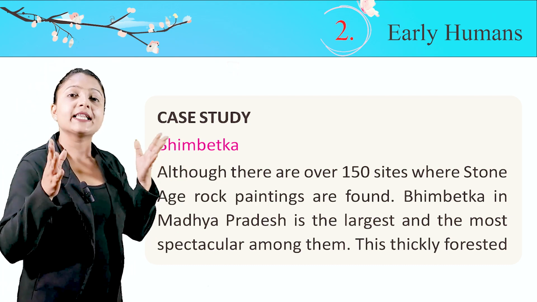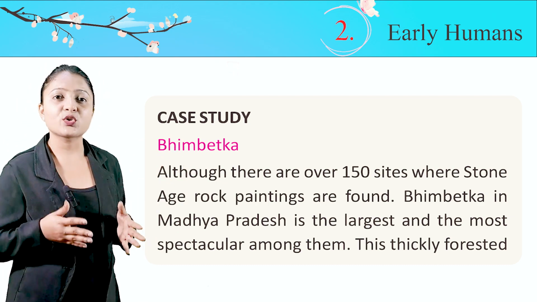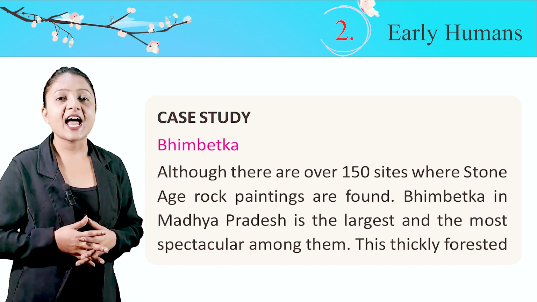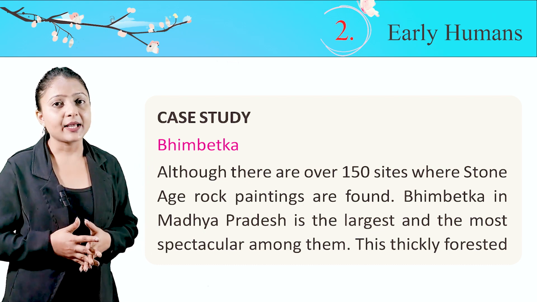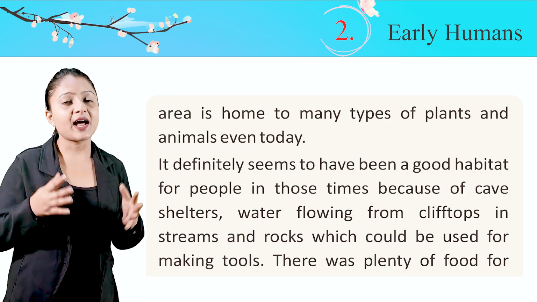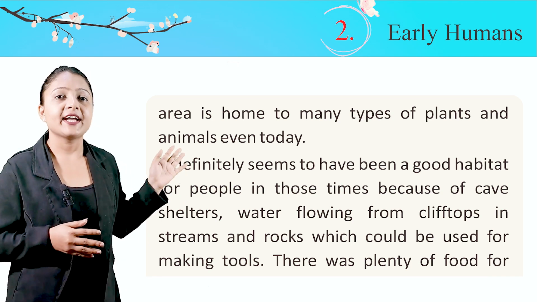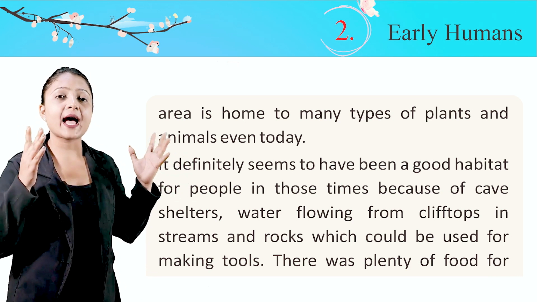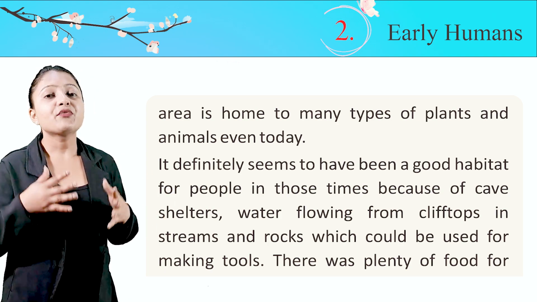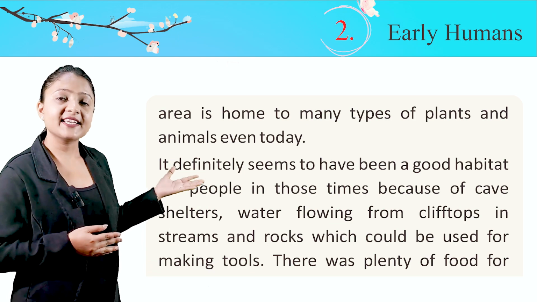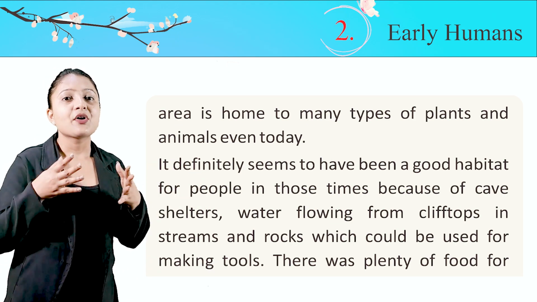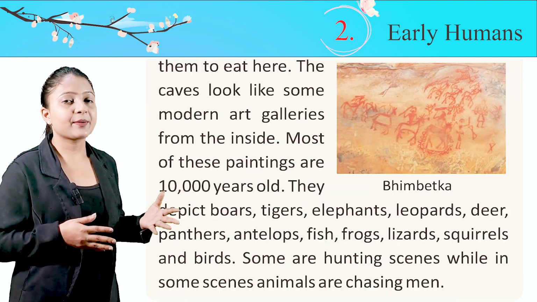Bhimbetka. Although there are over 150 sites where Stone Age rock paintings are found, Bhimbetka in Madhya Pradesh is the largest and the most spectacular among them. This thickly forested area is home to many types of plants and animals even today. It definitely seems to have been a good habitat for people in those times because of cave shelters, water flowing from cliff tops in streams, and rocks which could be used for making tools. There was plenty of food for them to eat here.